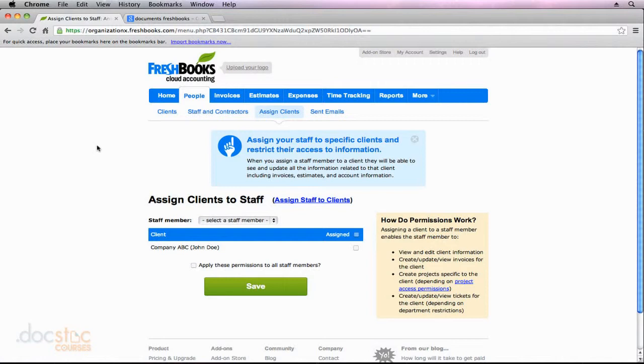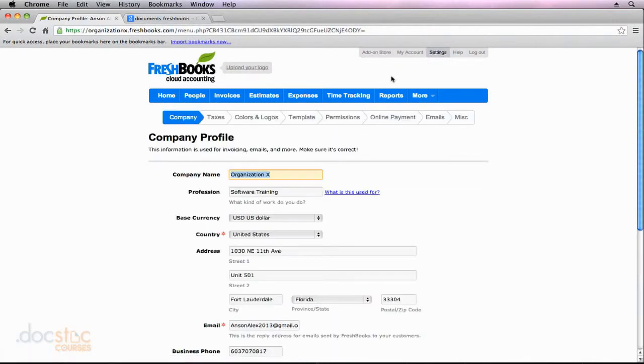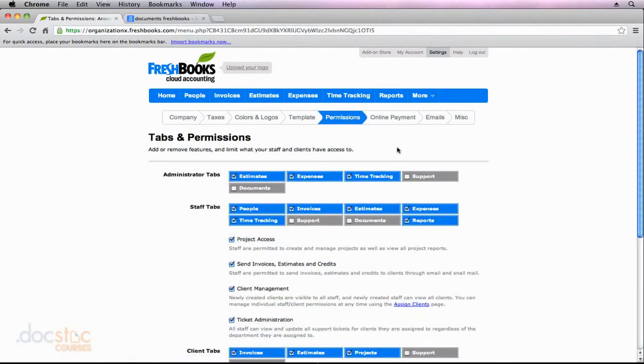So I'm starting out here in the People section of Freshbooks and then in the subsection of Assigned Clients, where we left off in the last video. From here, I'm going to go down to this yellow box on the bottom right, and I'm going to click Project Access Permissions. You'll notice when I click on that, it actually takes me to the Settings section here in Freshbooks and to the Permissions tab. So you can access this at any time later on by clicking on Settings and then clicking on Permissions.